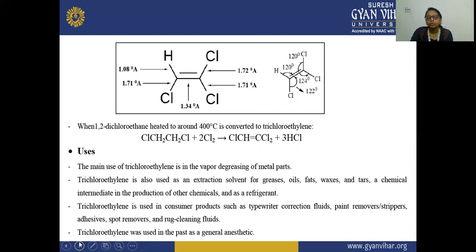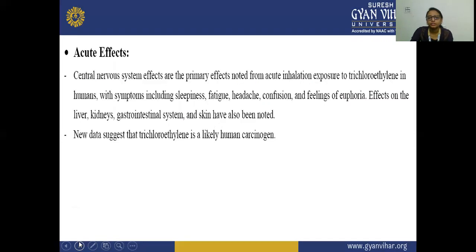Trichloroethylene was also used in the past as a general anesthetic. Its acute effects: the central nervous system effects are the primary effect noted from acute inhalation exposure to trichloroethylene in humans. If we inhale it, these primary effects are noted, and the symptoms are sleepiness, fatigue, headache, confusion, and a feeling of euphoria. Effects on the liver, kidney, gastrointestinal system, and skin have also been noted.